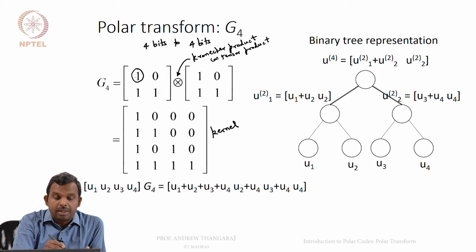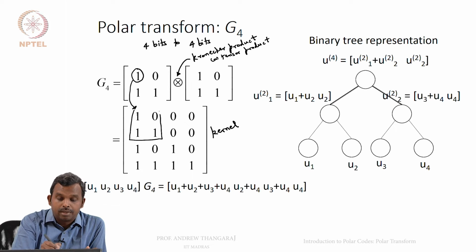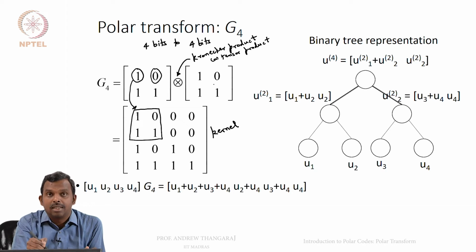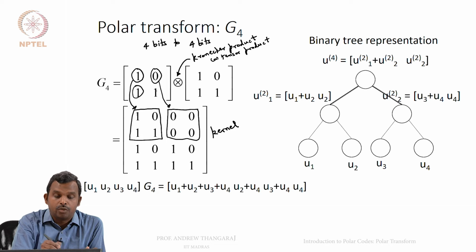You replace 1 with 1 times the second matrix, which is what you did here, and the second entry 0 gets replaced by 0 times the second matrix, which is what has happened here. And likewise for the third entry and the fourth entry.